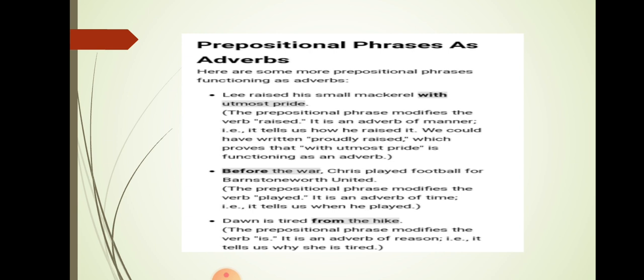See, Lee raised his small mackerel with utmost pride. Now with utmost pride is an adverbial phrase. It's a prepositional phrase which is modifying the verb raised. As it is modifying the verb, that's why it is functioning like an adverb here.